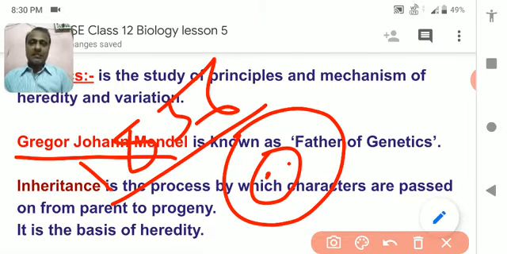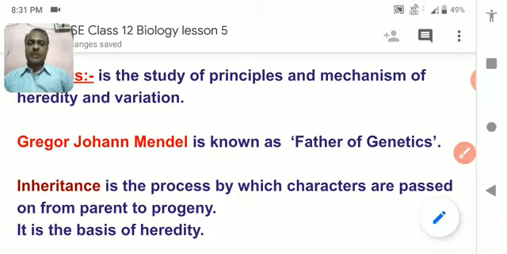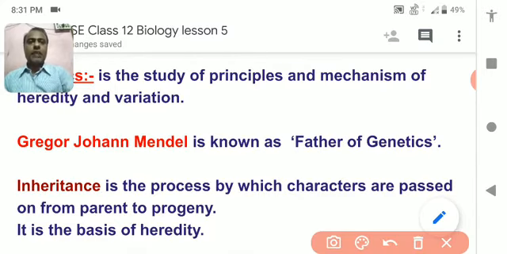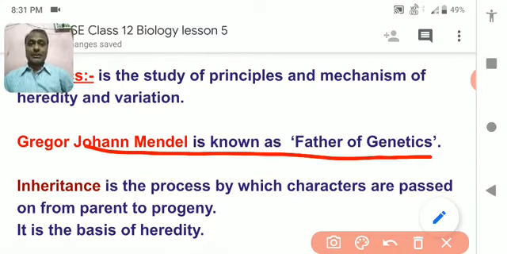because he discovered all the things on the basis of his huge labor. His labor was very passionate, and with great patience he did all his experiments for about 7 years, and after that he gave all the principles, and on the basis of those principles we study this whole science, that is genetics and heredity. So Gregor Johann Mendel is called the father of genetics. I think you understood. Now let us study about inheritance.